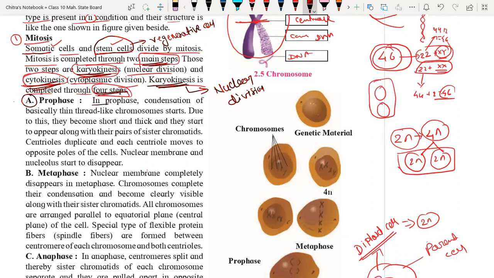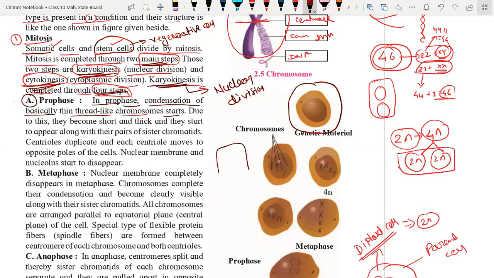In prophase, here we have the normal cell, from where the cell division process starts. First karyokinesis, and for that we understand the first process called prophase. In prophase, condensation of basically thin thread-like chromosomes starts.